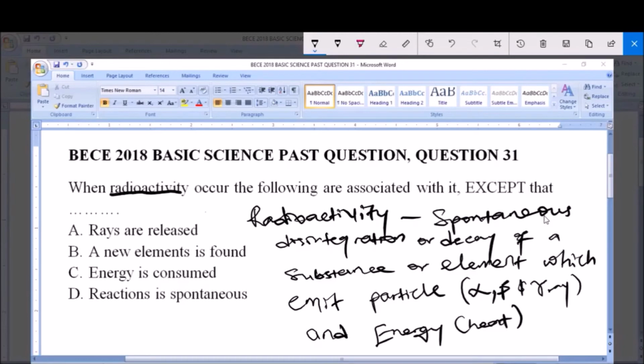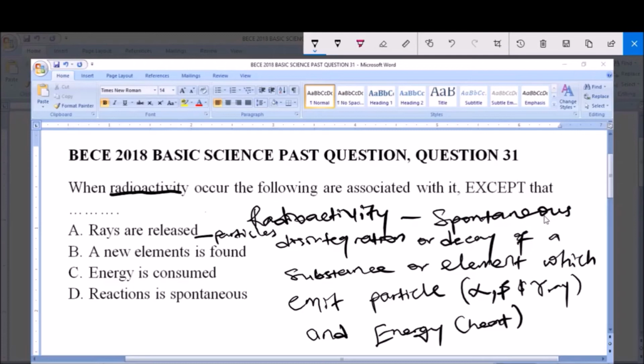Now the question says which of these are associated with radioactivity, except. That means we have to find the one that is not associated with radioactivity. Now A here says rays are released, and like we know, this rays released refers to the particles released. It refers to the particles, the radiations. And like I told you,